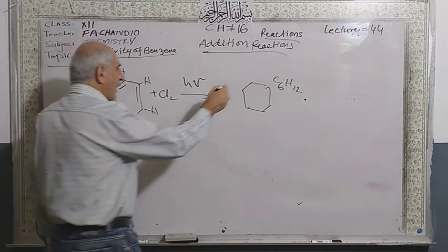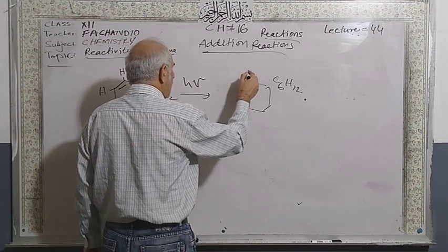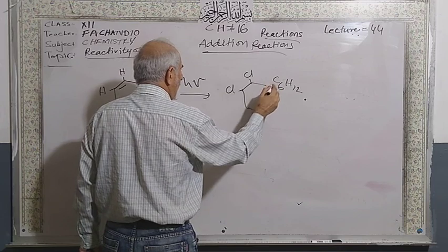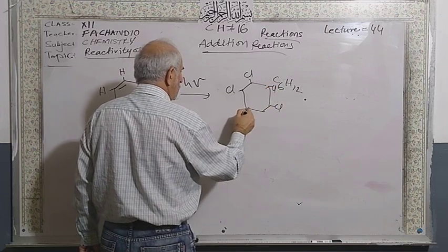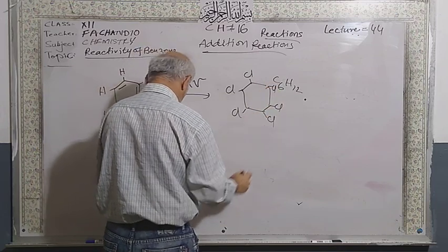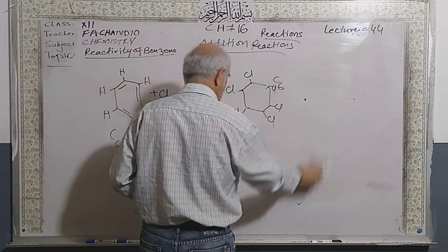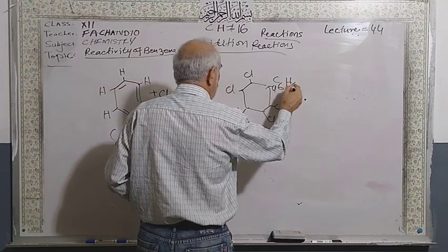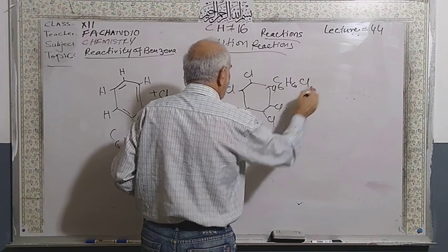In ultraviolet light, more chlorine is added.